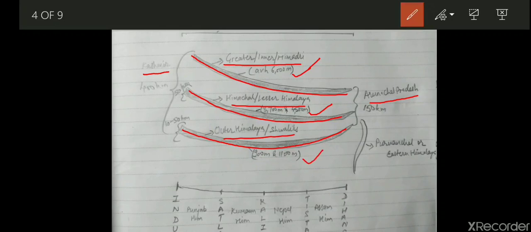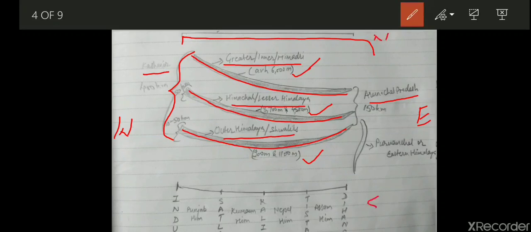1100 meters. Now, when we talk about the stretch from east to west, that is about 2400 kilometers. So this is the width: on the western side, up north, and then down south.